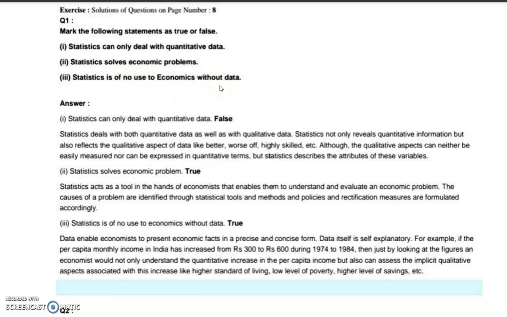Then next one, statistics is of no use to economics without data. Is it true or false? It is true. Data enable economists to present economic facts in a precise and concise form.